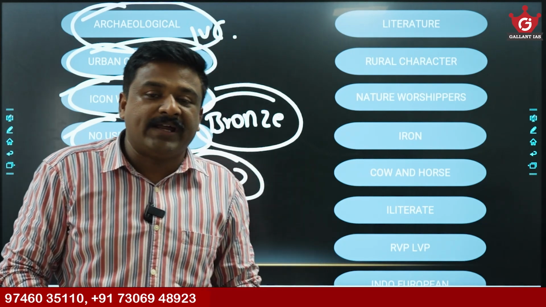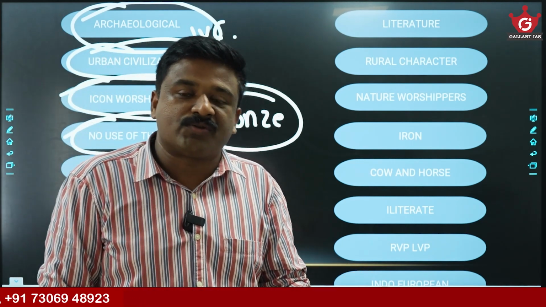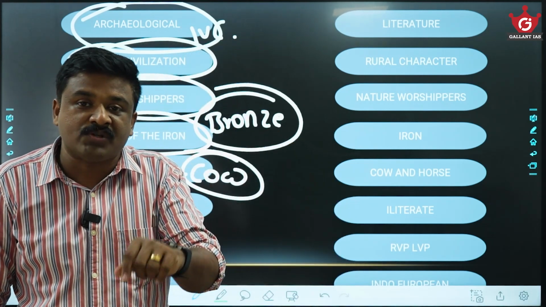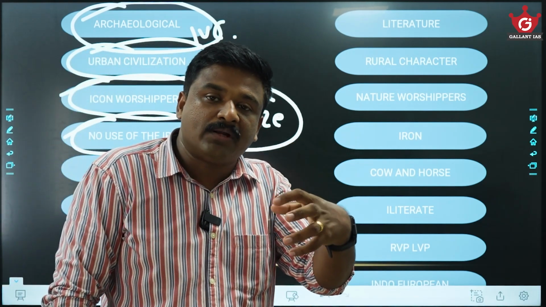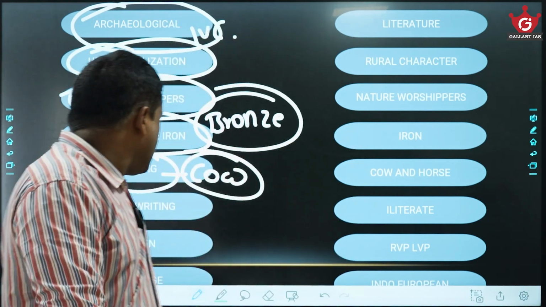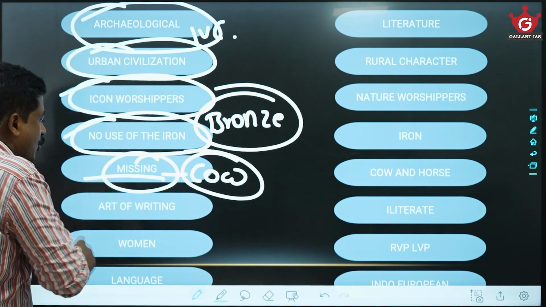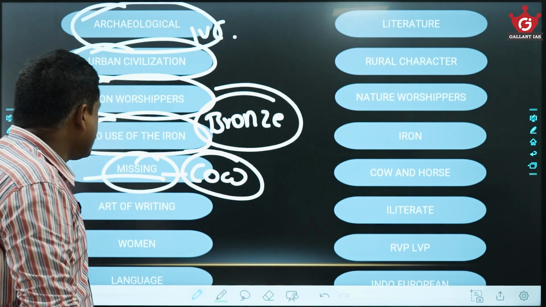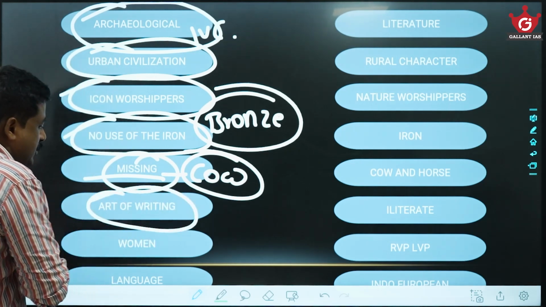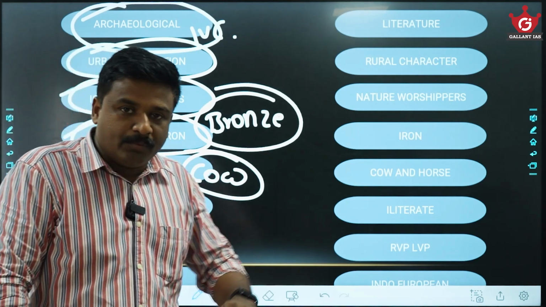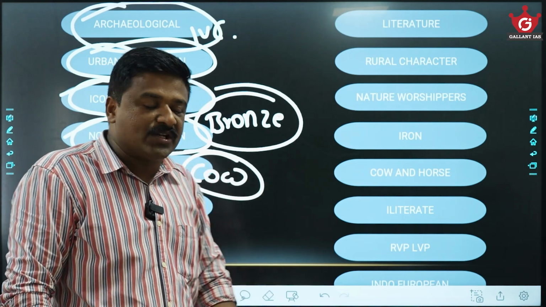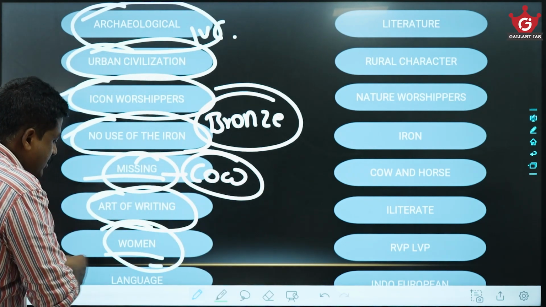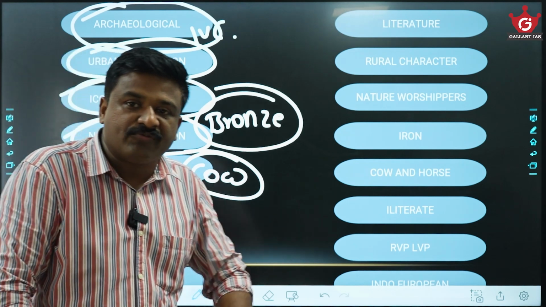But the Rigveda gives so much importance to the cow, and it was also a horse-centric civilization. The horse is mentioned 215 times in the Rigveda. Okay, but here no such evidence. The cow is mostly missing from their artworks, like seals and all. Then see, they knew the art of writing, the script using symbols and signs. It is not deciphered. And this civilization gives importance to women also.